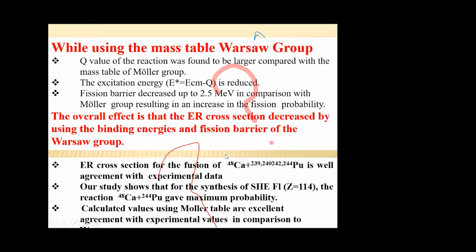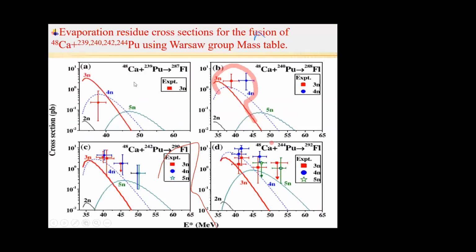Now, the second table represents that for using the Warsaw group table. Here also we have compared our predictions with the experimental values, and we can see that our predictions also match with experimental values within experimental errors.